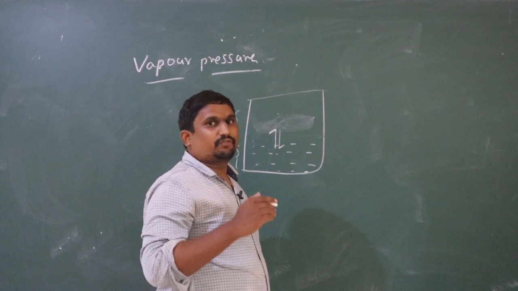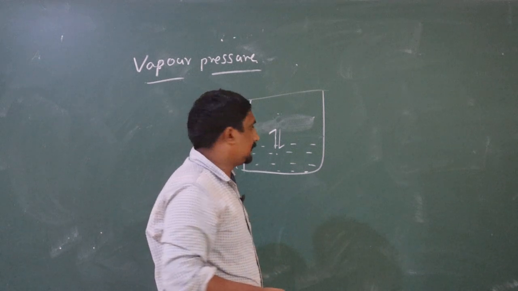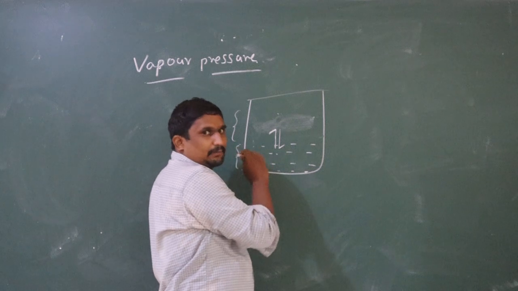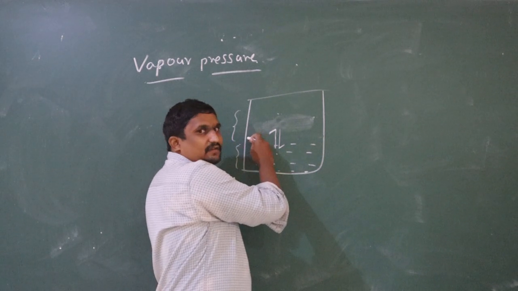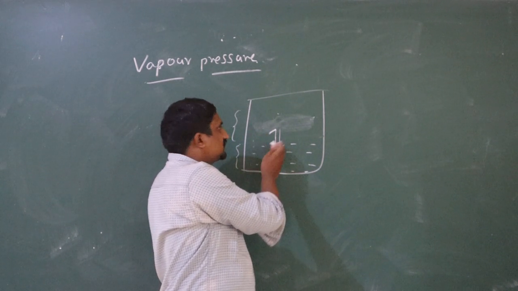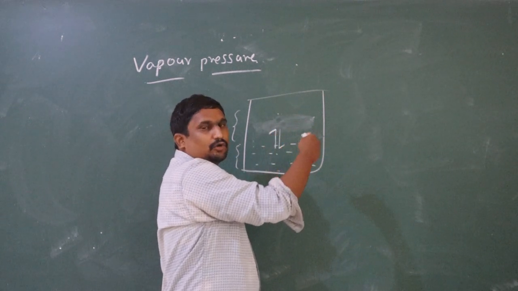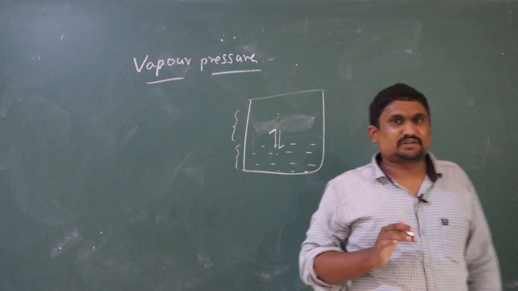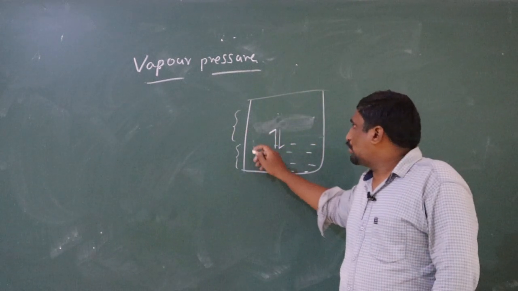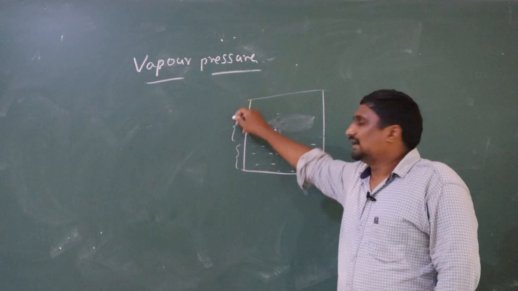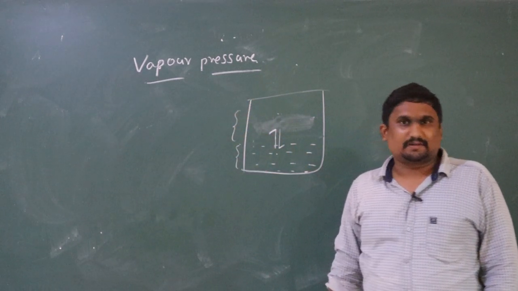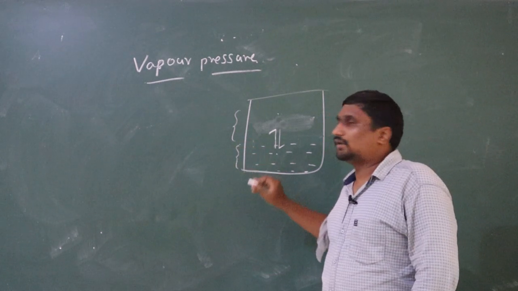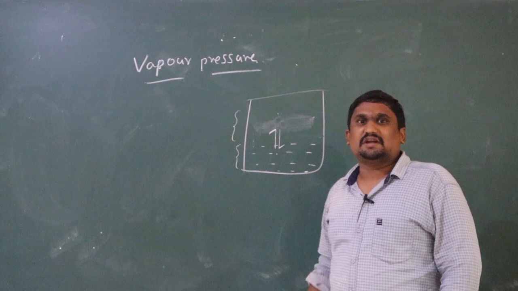If you observe this closed vessel after a certain period of time, up to a certain time the amount of liquid is gradually decreasing and the amount of vapors is continuously increasing. But after a certain point of time, there is no more change in the level of liquid and no more change in the amount of vapors.